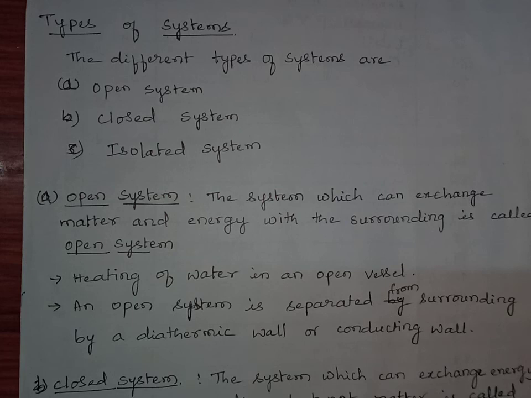Here, transfer of energy as well as transfer of matter is taking place. So, such type of systems are called open system. One condition is that the open system is only possible whenever the system is separated from surrounding by a diathermic wall or conducting wall.